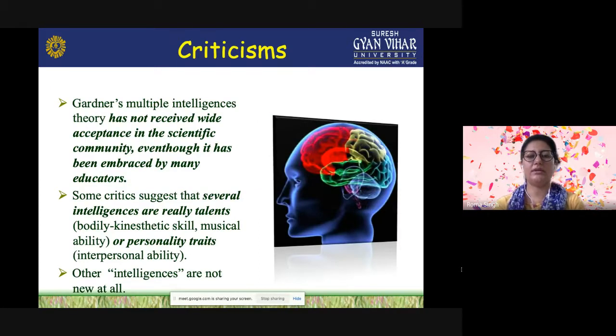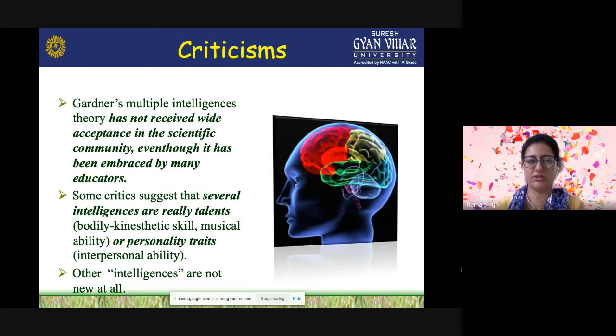So Gardner's multiple intelligences has derived a lot of criticism, and we can see that it has not received wide acceptance in the scientific community. And even though it has been embraced by many educators, still there is certain criticism. The critics argue that Gardner's definition of intelligence is too broad, and that his eight different intelligences simply represent talents, personality traits, and abilities.